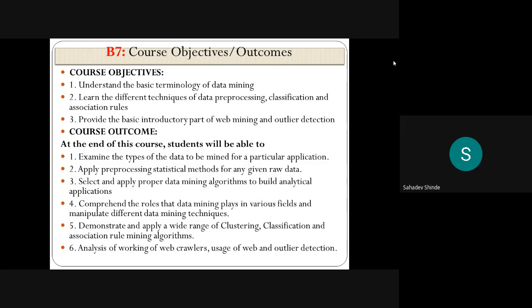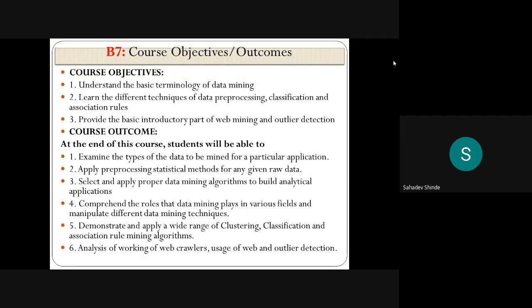The third one is to select and apply proper data mining algorithms to build analytical applications. So we are going to learn the different data mining algorithms, for example, KNN. Like that, many more algorithms we are going to learn. And the fourth one is to comprehend the roles that data mining plays in various fields and manipulate different data mining techniques. This is the fourth outcome.